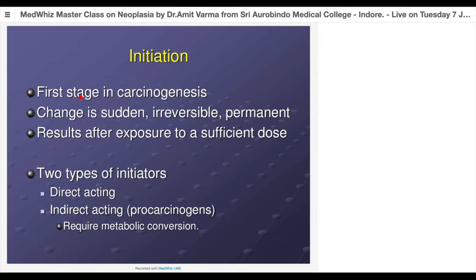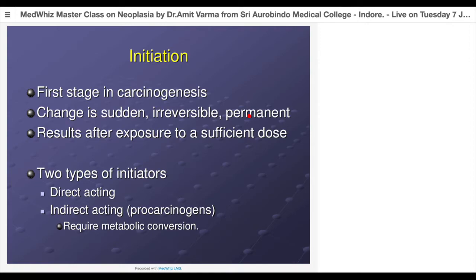Whenever the initiator is going to act on a cell, mind well, though I say that a prolonged exposure is needed, a particular dose of chemical is needed, it is not that the DNA will be damaged bit by bit. Whenever there is damage to the DNA of a cell, it will always be in a phase of mitosis. When the cell is in a multiplication phase, the damage will always be sudden, irreversible, and permanent. It is not that in the last multiplication some small damage occurred, then further, then further, and finally one gene mutated. It is a single gene mutated in one go.